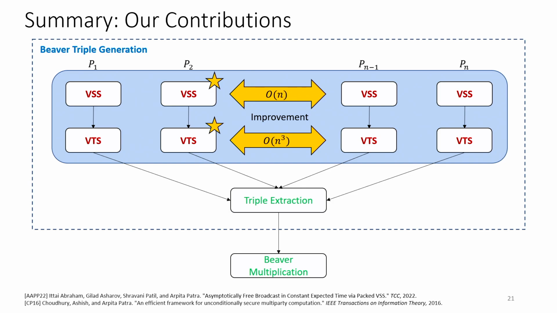To summarize the design principles, in our work we have used packing, batching, and detection to get primitives such as VSS and a new primitive called detectable secret sharing, which finally allows us to get a linear complexity MPC protocol. With respect to improvements compared to the state-of-the-art works, for VSS we have an order of n factor improvement compared to the work of Abraham et al. And for the triple sharing primitive, our work improves the state-of-the-art by order of n cube. And this finally allows us to achieve the linear communication complexity that we aimed for.